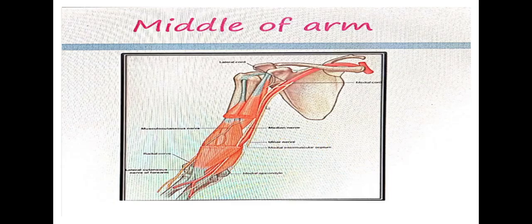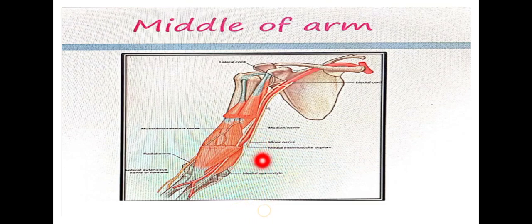So what happens distally? Distally, the ulnar nerve runs downward to the back of the medial epicondyle of the humerus. What do you mean by medial epicondyle? You have two epicondyles in the humerus, right? You have the medial epicondyle and the lateral epicondyle. The most prominent part of the condyle is called the medial epicondyle. So it passes behind the medial epicondyle, lodging itself in a groove. In that medial epicondyle there is a groove, so it lodges itself.